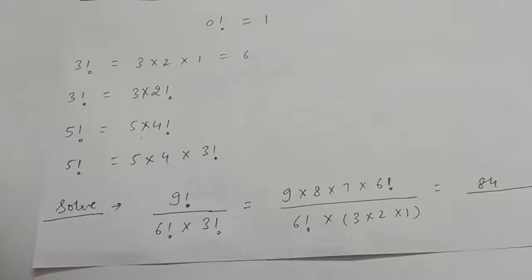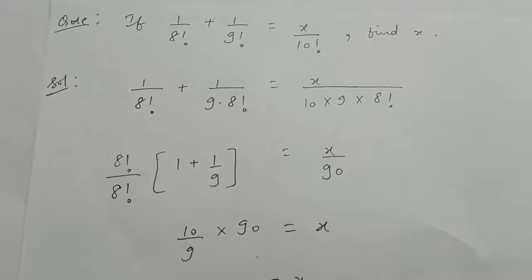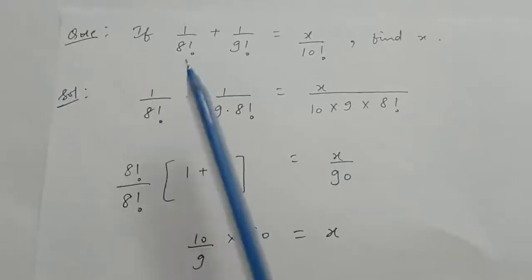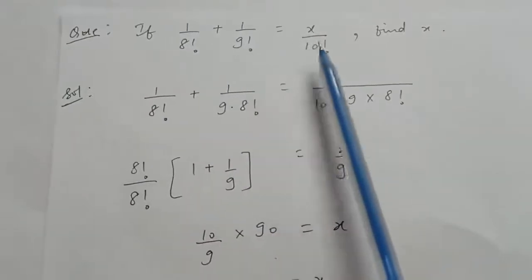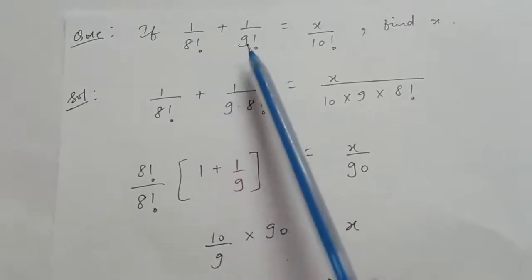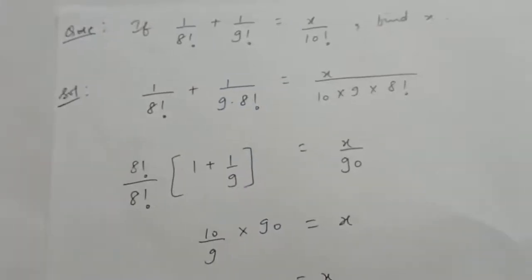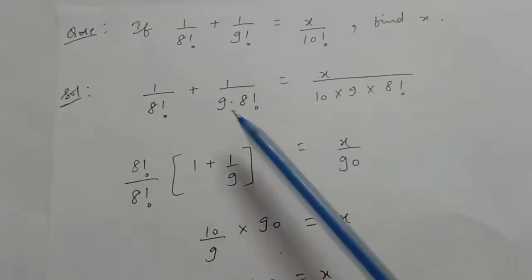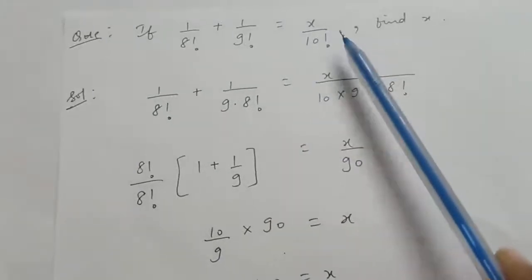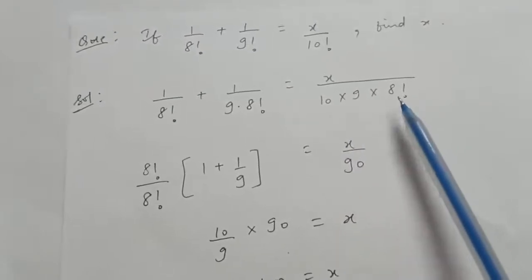Clear? Now see this question: if 1 upon 8 factorial plus 1 upon 9 factorial is equal to x upon 10 factorial, find x. Now see, if we look at these 3 denominators, the smallest is 8 factorial. Therefore we will write 9 factorial and 10 factorial in terms of 8 factorial. So 9 factorial can be written as 9 into 8 factorial, and 10 factorial can be written as 10 into 9 into 8 factorial, right?